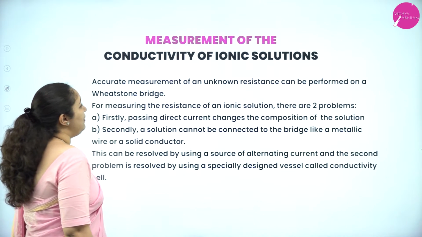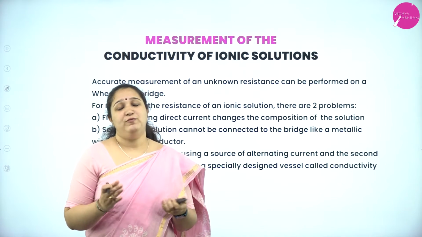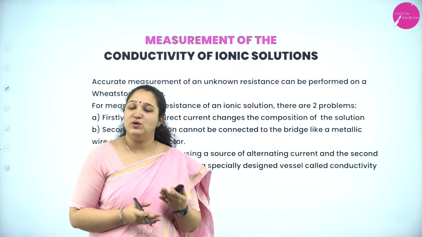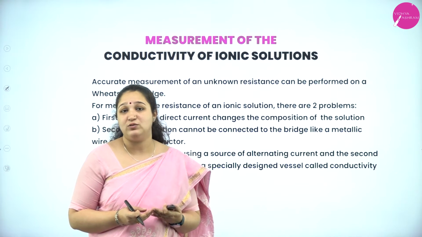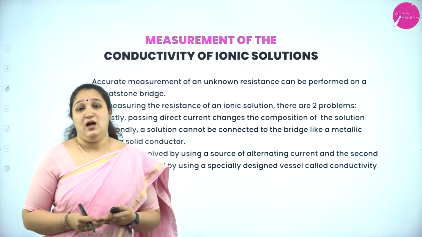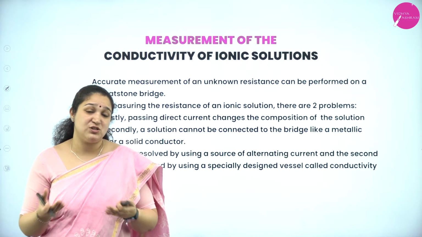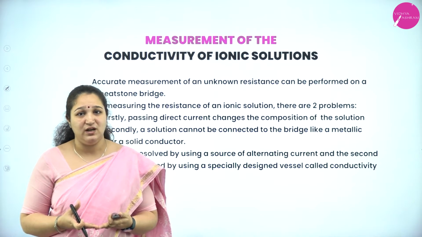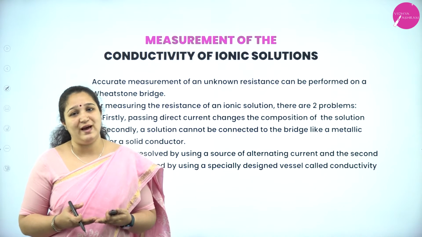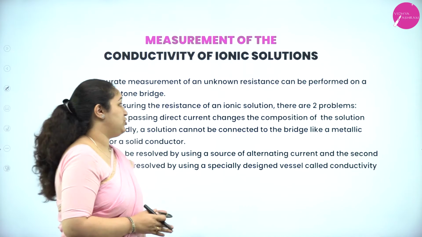So, next is measurement of conductivity of the ionic solution. Now, if we want to calculate the conductivity of any metal, it is very easy. You can use a Wheatstone bridge and you can find out the resistance, and then you can calculate the conductance from that. Now, for an ionic solution, where you cannot do connections because it is a solution, isn't it? It does not have a positive electrode, negative electrode. So how are we going to calculate the conductivity of an ionic solution?